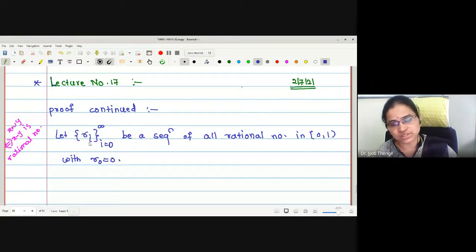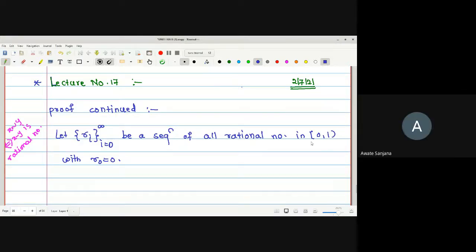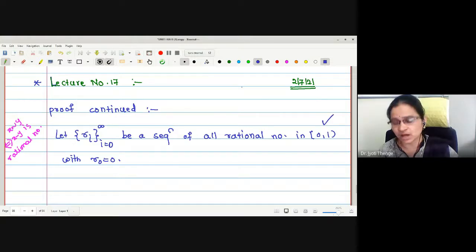Okay, students, what is the question? Ri is the sequence we are taking from this interval. Whether this Ri will take a negative rational number is the question. No, ma'am. It is not, because we want this to be in this interval, and this interval starts with 0. Therefore, one can claim that r0 equals 0 is the first rational number under consideration.